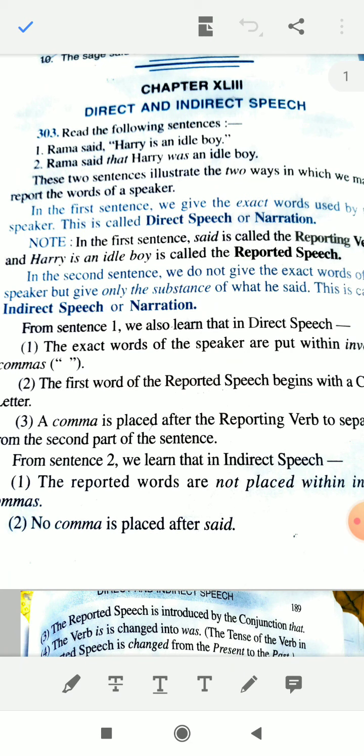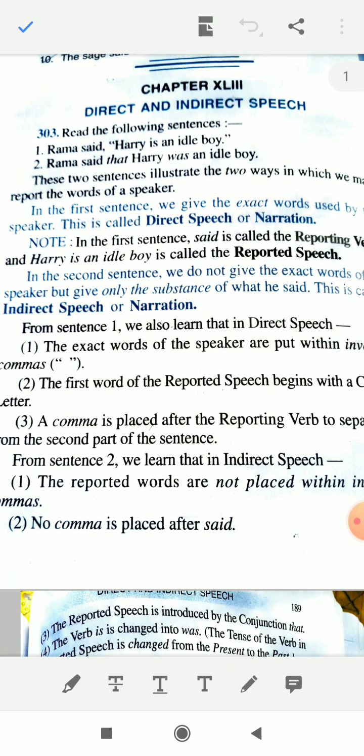Now here in this first sentence, Harry is an idle boy. It is directly said by Rama, the speaker is saying directly to someone, right? And in Rama said that, a third person is telling about Rama's statement about Harry, that Rama said that Harry was an idle boy. In this sentence, we have changed the verb given in the inverted commas into was.